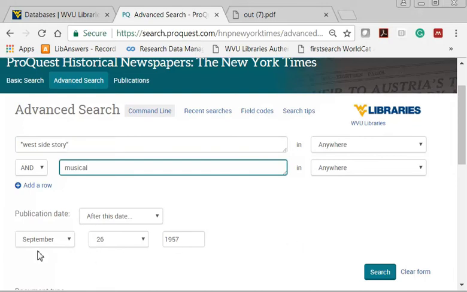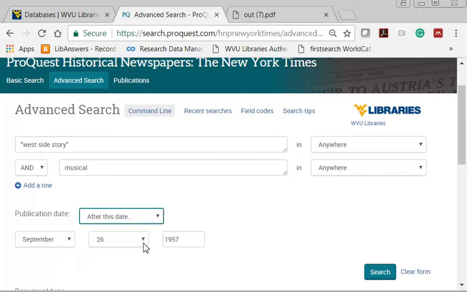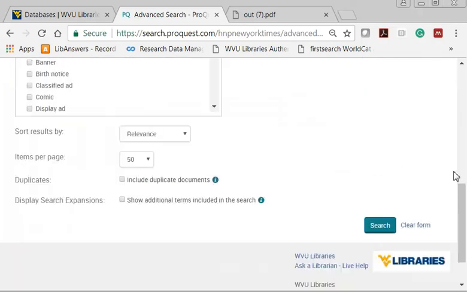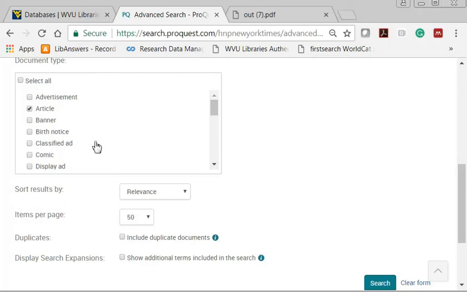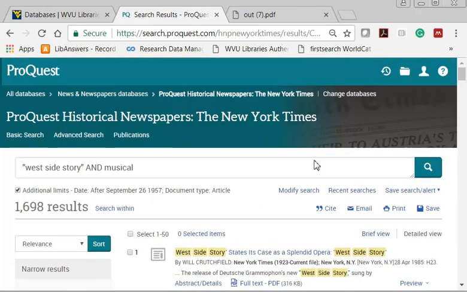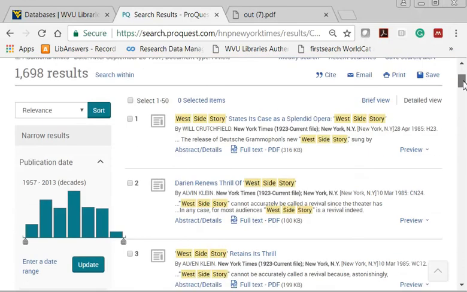And because I know that the musical premiered on September 26th, 1957, I'm going to choose publication date after September 26th, 1957, and limit to articles. The ads and birth notices and so forth in the New York Times are also very interesting, but not what I'm looking for today. I still have 1,698 results, but since I'm looking for the first review, I'm going to resort by oldest first.